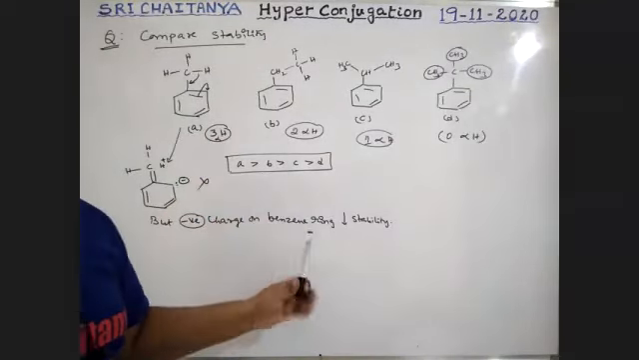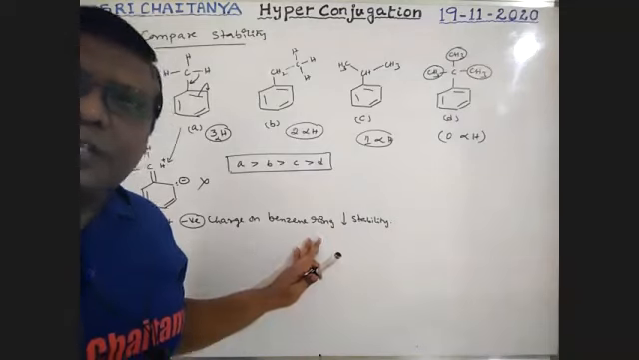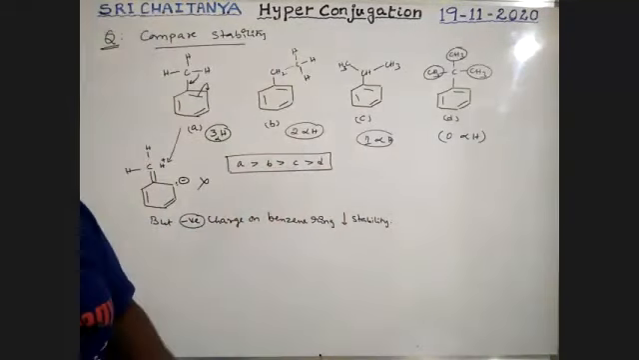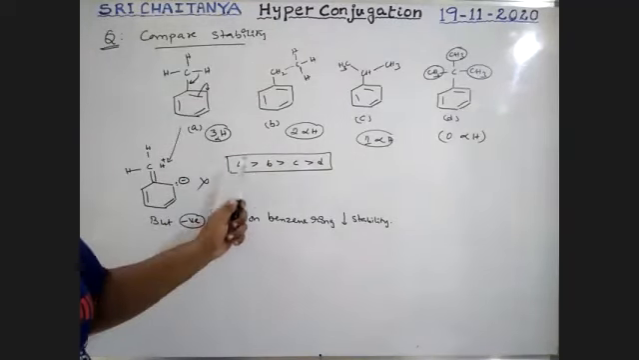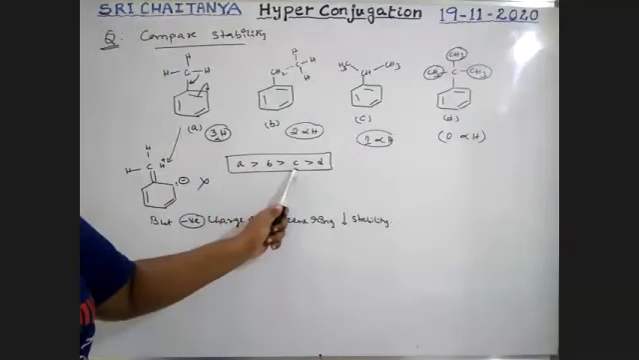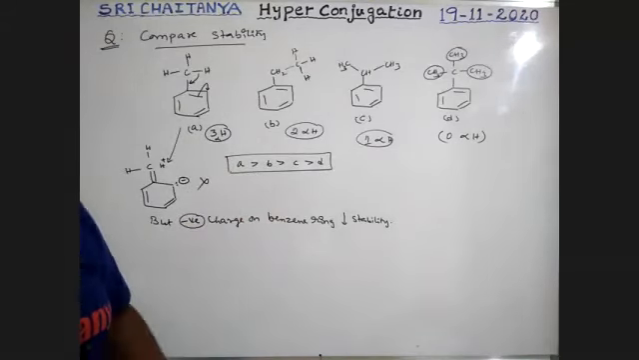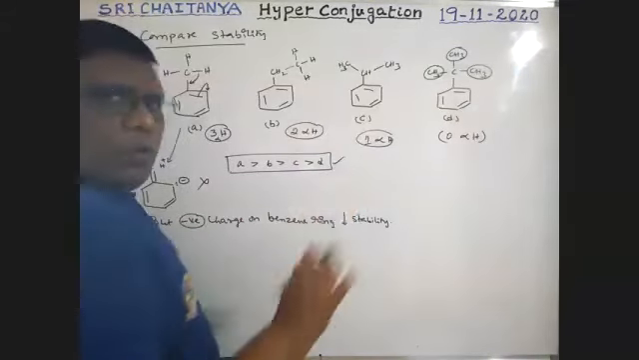In this case, we consider alpha hydrogens. So this is the way to explain the concept. Therefore, 3 alpha hydrogens, 2 alpha hydrogens, 1 alpha hydrogen, no alpha hydrogen. A is more stable than the other cases. So our answer is this one.